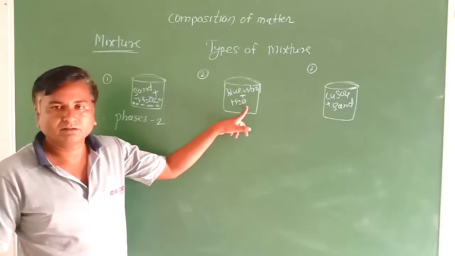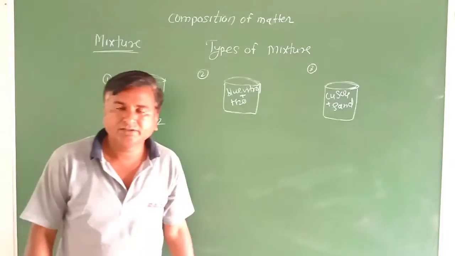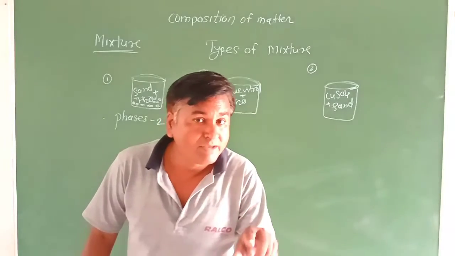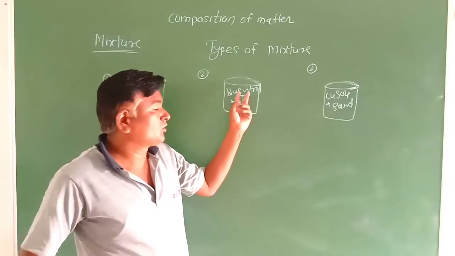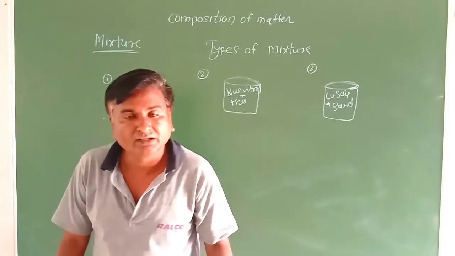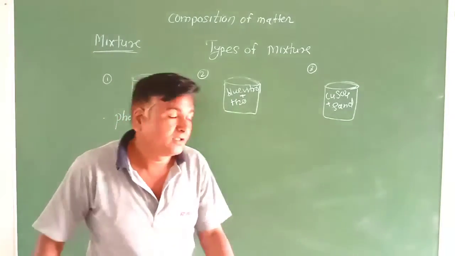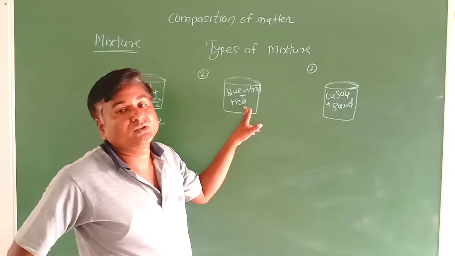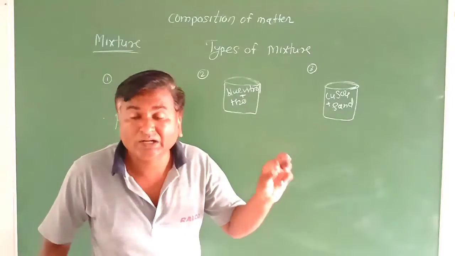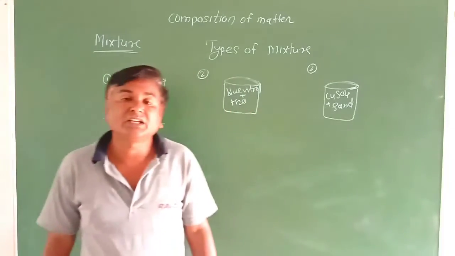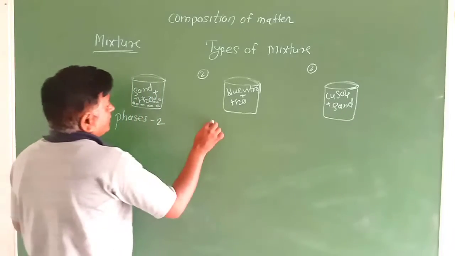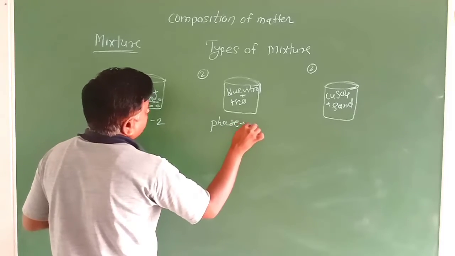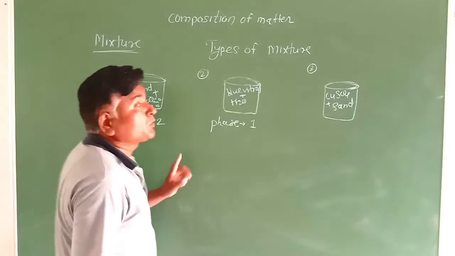Blue vitriol and water. Stirring it. Stir this also, mix it properly. The pieces of blue vitriol will be mixed in the water. These pieces of blue vitriol will slowly mix into the water, and finally all the blue vitriol will totally mix into the water and we get a blue color, bluish solution. Then tell me, how many phases will we get? We will get only one phase, that is the blue color solution.